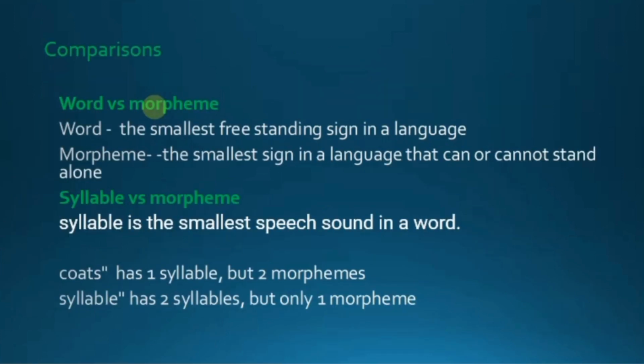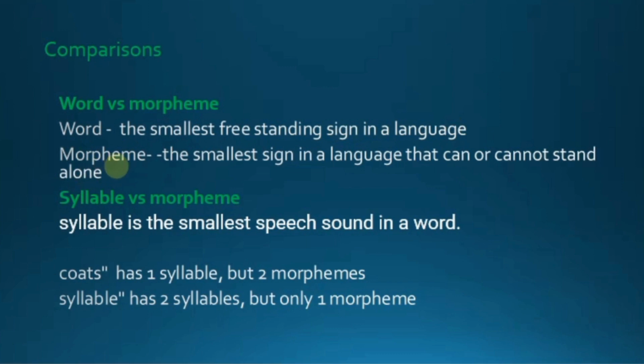In order to clearly understand what a morpheme is, it's important to draw some comparison between the morpheme and similar related concepts like word and syllable. A word is the smallest freestanding sign in the language. It's a sign, as Ferdinand de Saussure talked about the word, and he believed that a word is a sign.